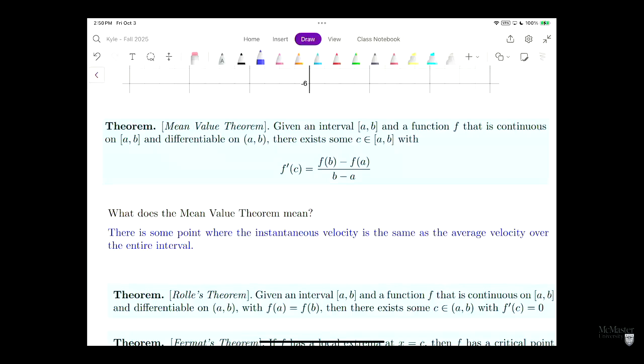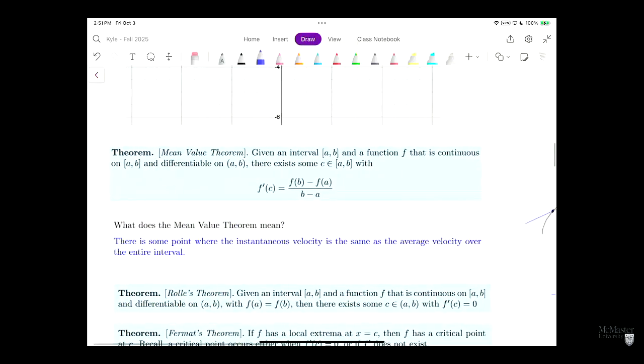Okay? While I'm on my drive, I'm going to average, maybe I'm 50 kilometers away and it takes me an hour to drive. So I'm averaging 50 kilometers an hour. But I'm not moving at 50 kilometers an hour during the entire time, right? Maybe I'm 80 kilometers an hour on the highway. I'm 0 kilometers an hour when I'm at a red light. What this theorem says is, at some point between, I will be driving at exactly 50 kilometers an hour. That makes sense? And that just comes from our smooth changing from 0 up to 80. It's because we don't have any of those big jumps, any teleportations in our derivative here.